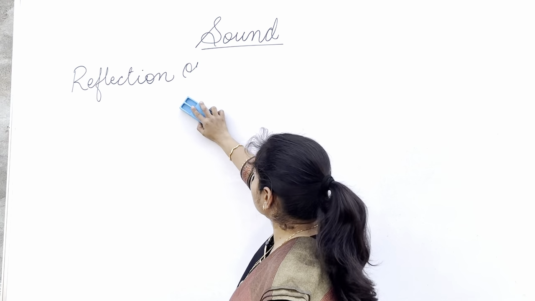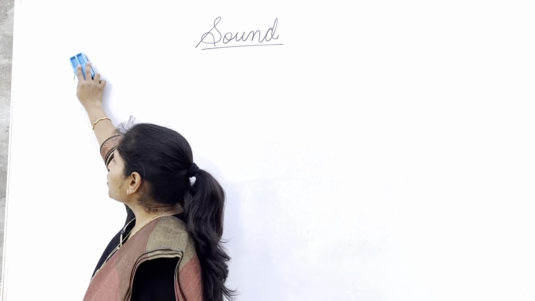Now, after dealing with the reflection of sound, the next topic that we are going to take up is range of hearing.